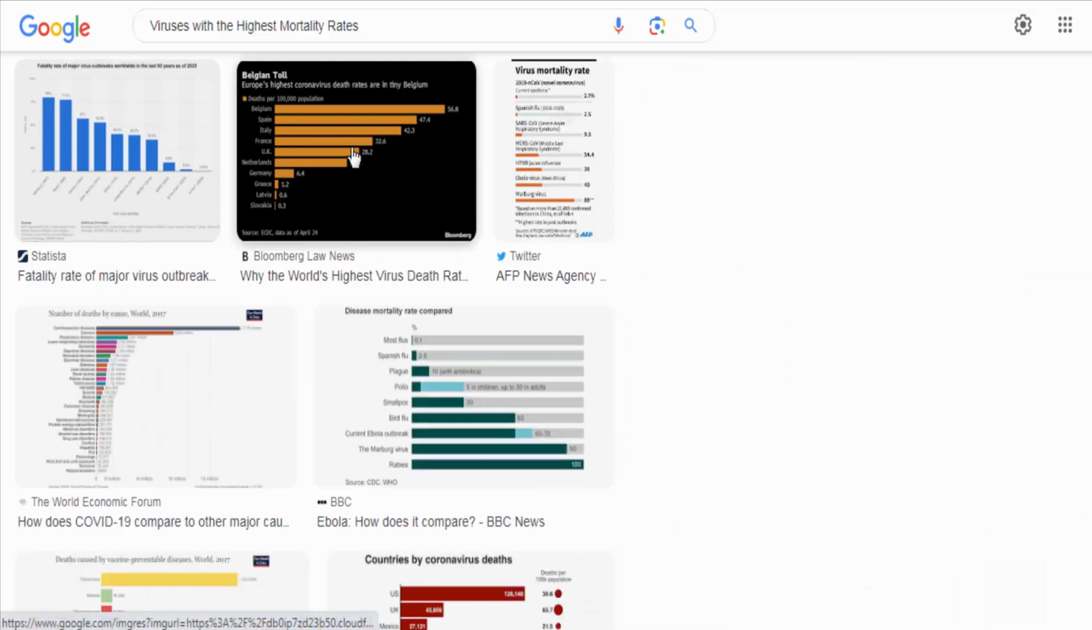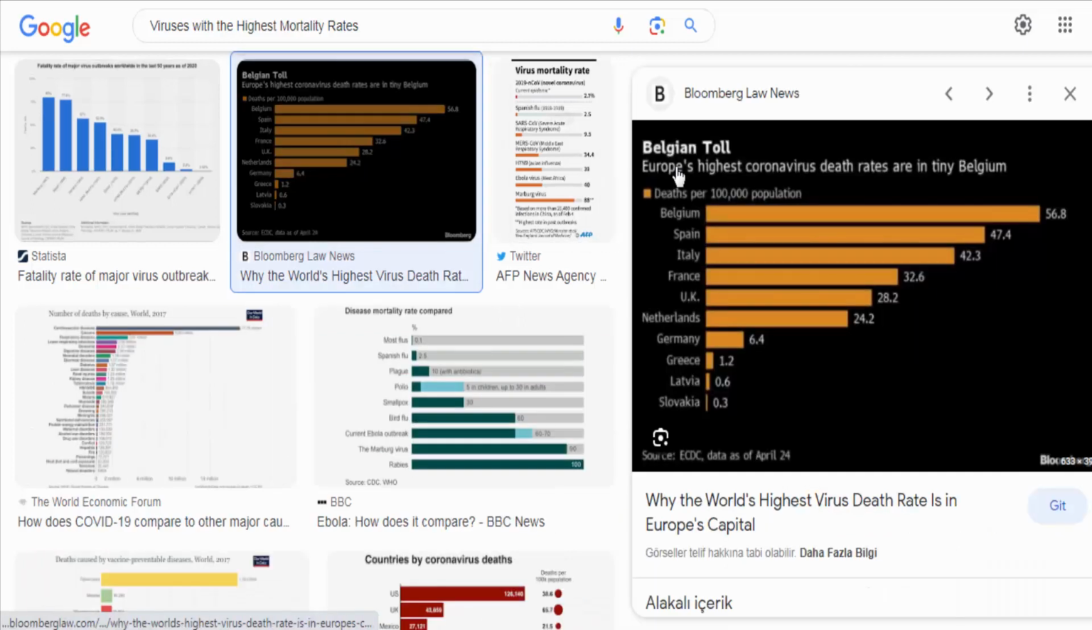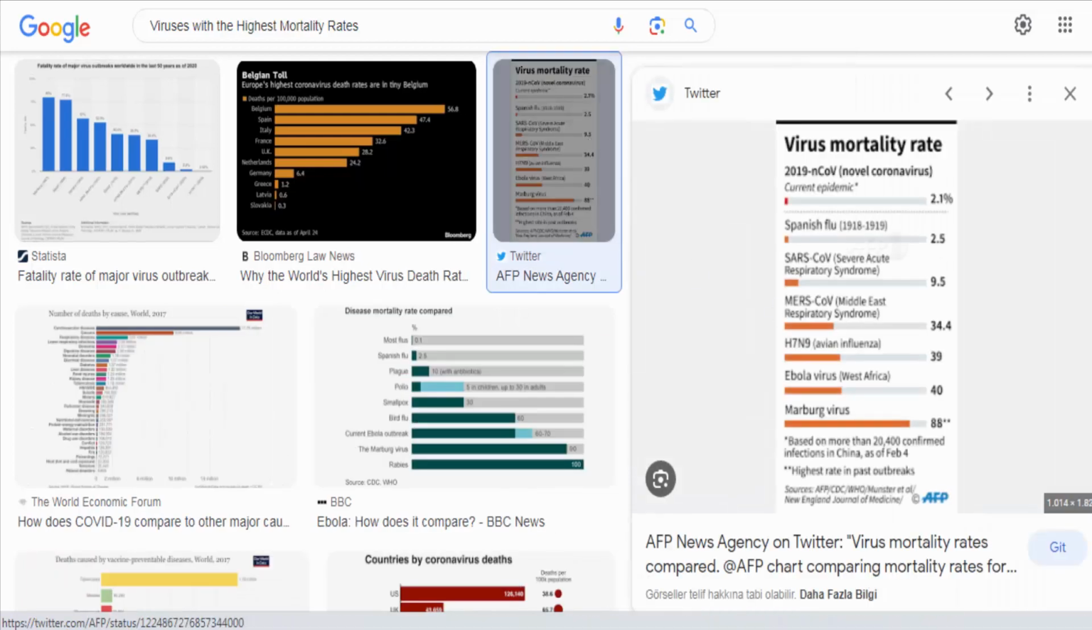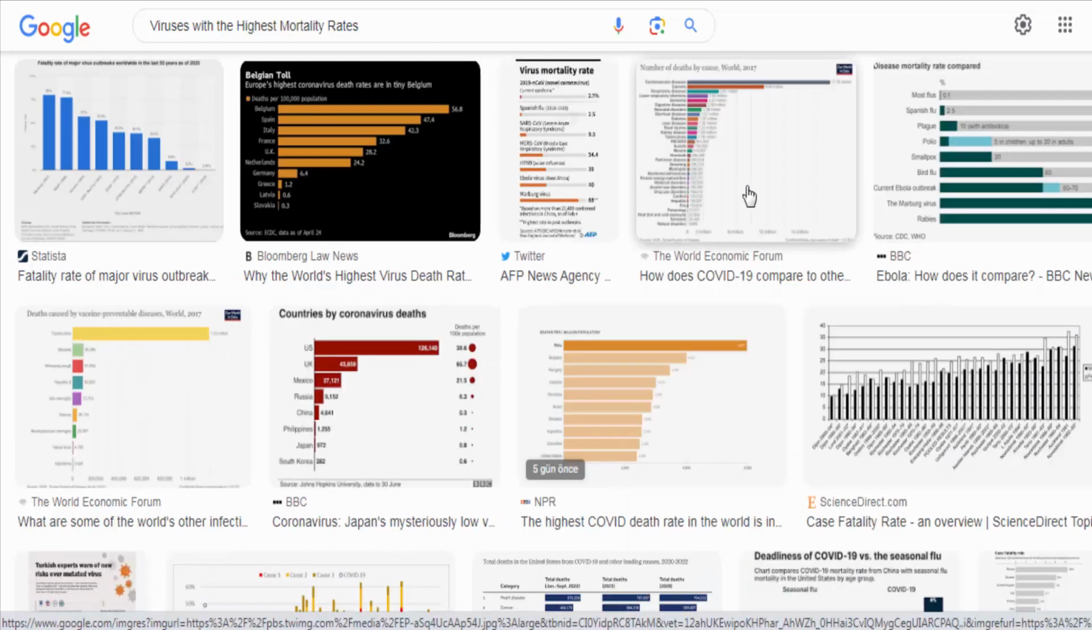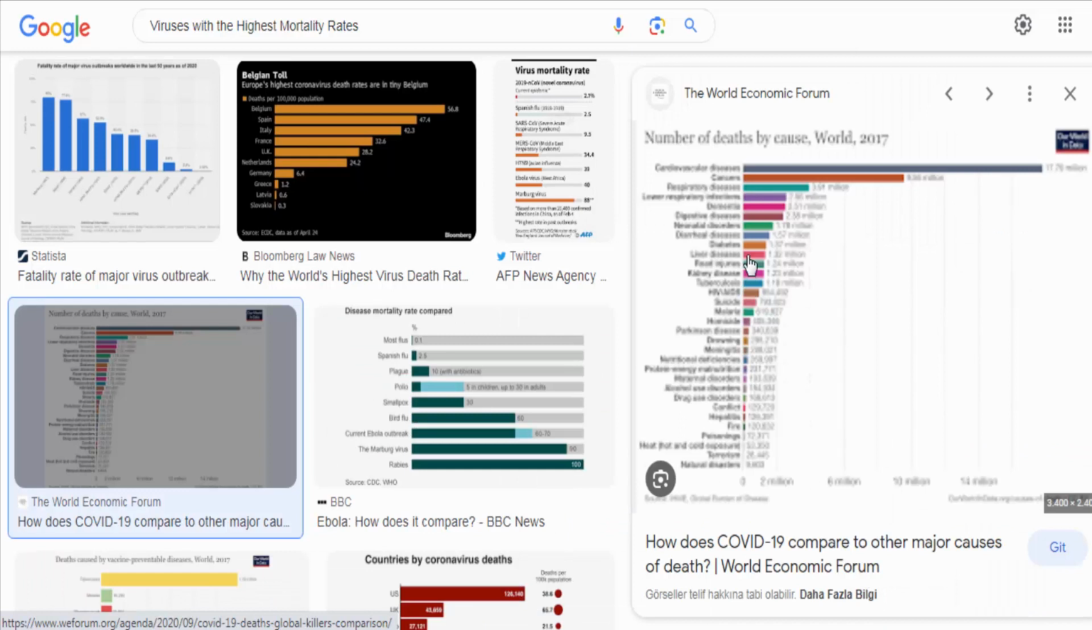Several viruses have been associated with high mortality rates, depending on various factors such as the virulence of the virus, the population affected, and the availability of medical resources. It's important to note that mortality rates can vary over time and may differ among different outbreaks. Here are some examples of viruses historically known for their high mortality rates.